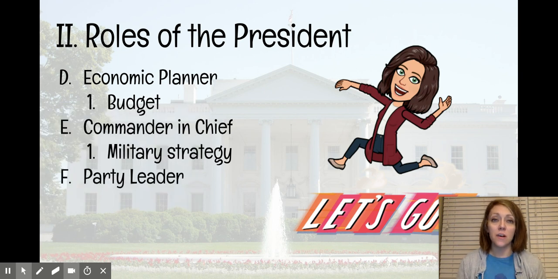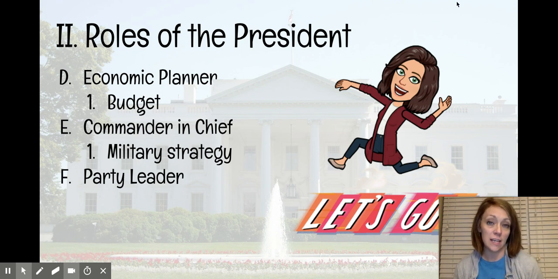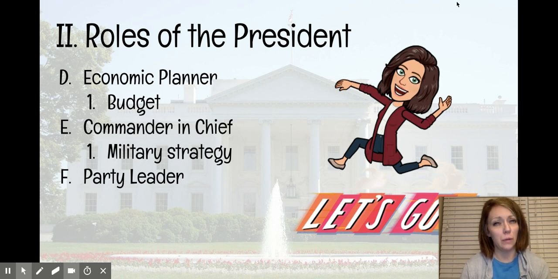So next, the president is also considered the party leader. So the party that he's representing whenever he's in office, they kind of look to him to be the face of their party, to help execute the party platform. And that phrase, party platform, is something you probably want to jot down in your notes. A party platform is kind of like all of the ideas and the agenda of that specific political party. But as party leader, he's supposed to help direct that.